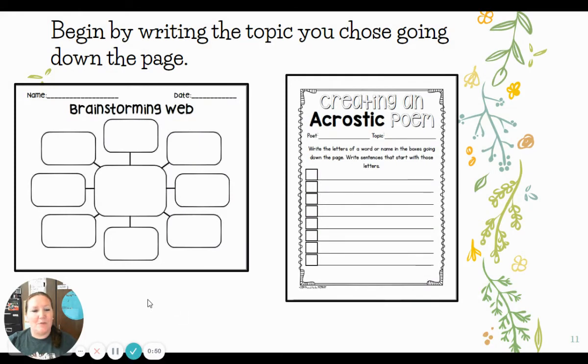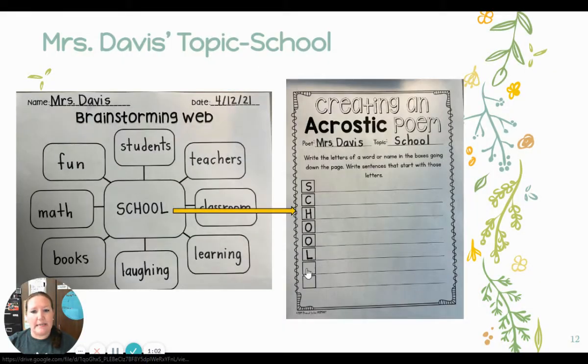All right, so you'll want to pull out your brainstorming web that you worked on yesterday. Begin by writing the topic you chose going down the page. You'll want to use your best spelling for this one, nice and neat. It is perfectly fine if you have some letter spaces left over. We'll be getting rid of those later. But for now, just spell out your word the best you can.